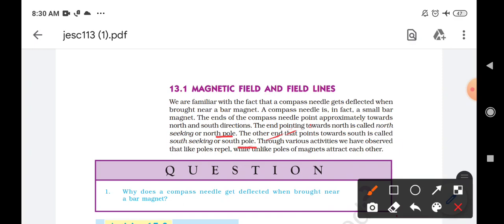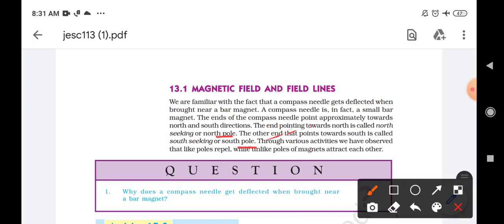Basically, when we keep the magnetic compass in an area where the magnetic effect can be felt, you will find the magnetic compass starts showing deflection. The magnetic compass needle always deflects in two directions only, north and south. So the end pointing towards the north is the north pole, and the other end is the south pole. Okay, so the compass helps in giving the direction, north pole and south pole. It is because of that it deflects only towards the north and south direction.